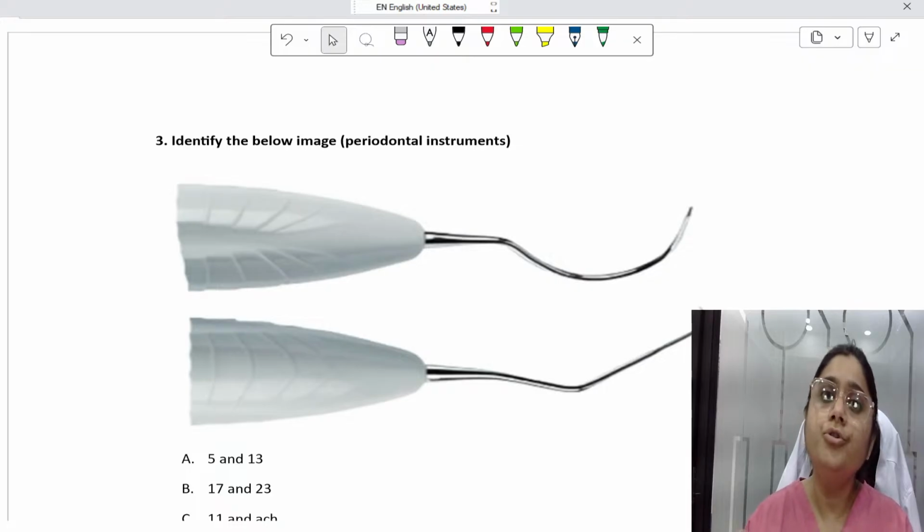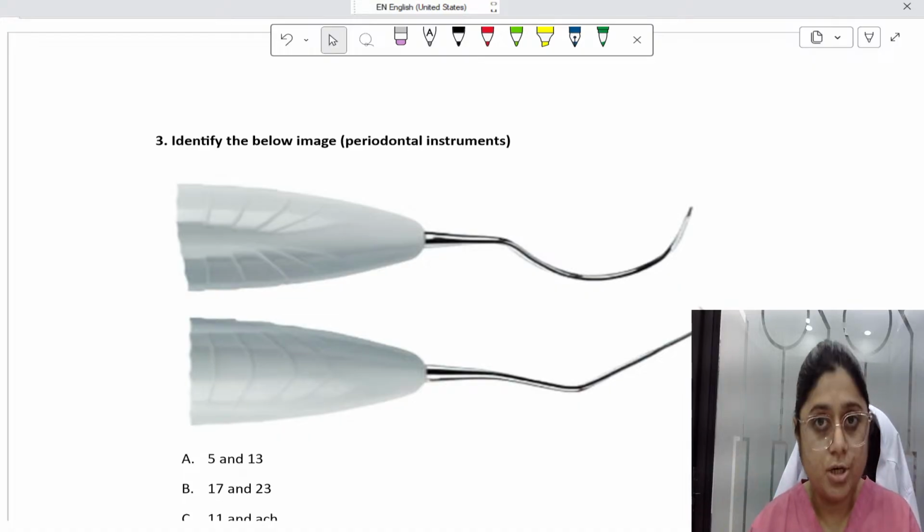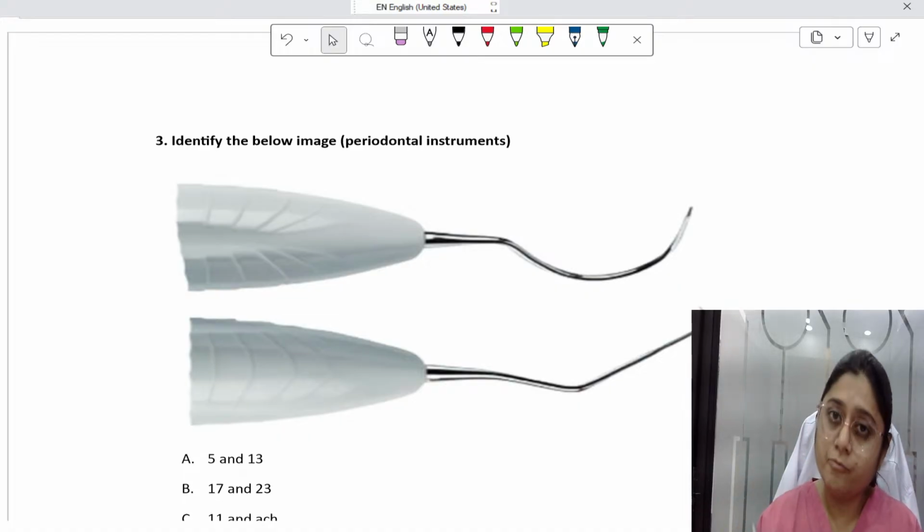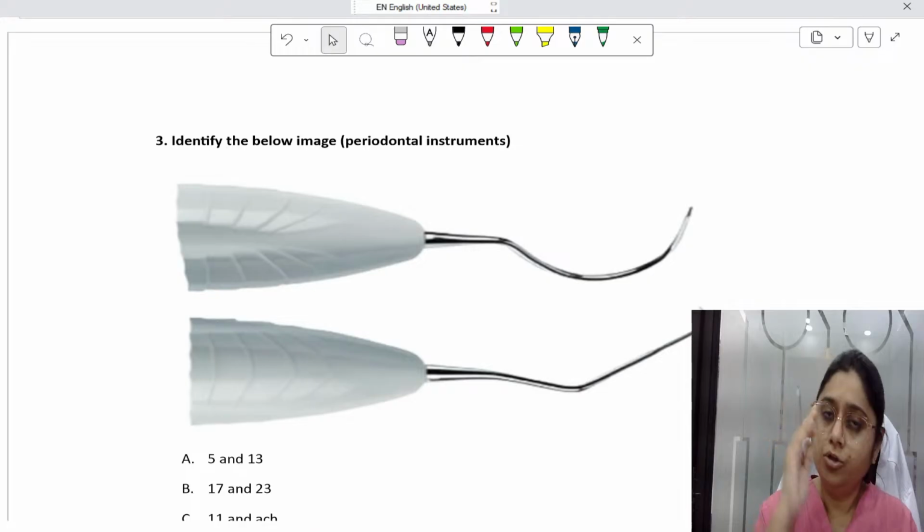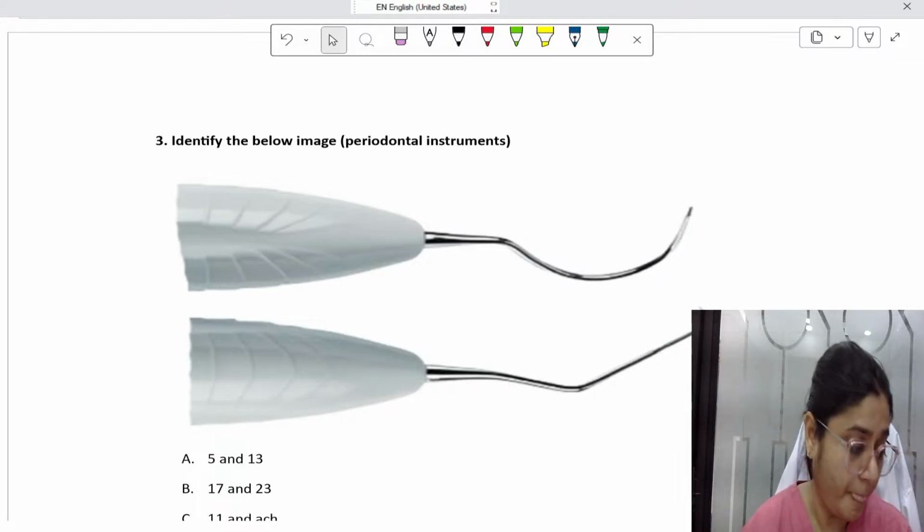Apart from those, you should know the instruments for gingivectomy. You should know the instruments for bone resection. You should know the steps of bone resection. The steps of bone resection are a completely different topic, but yes, you should know the instruments for surgery. You should know about the types of sutures. These are very important from the instruments chapter. So whatever I am telling you right now, just write it down. Make a note of everything.